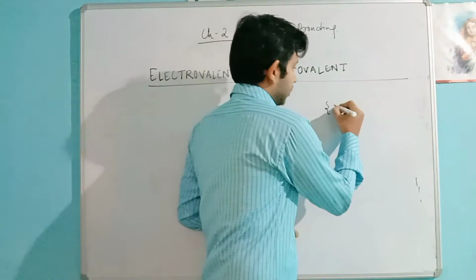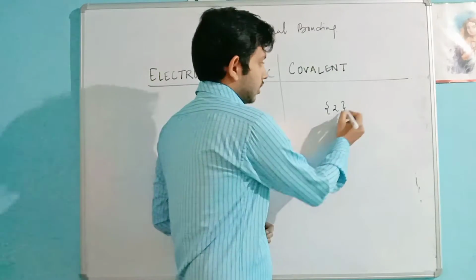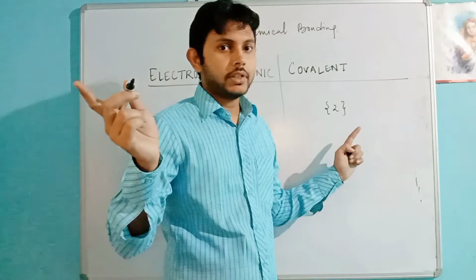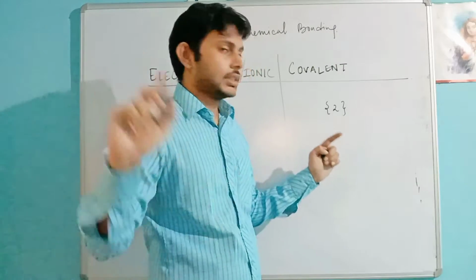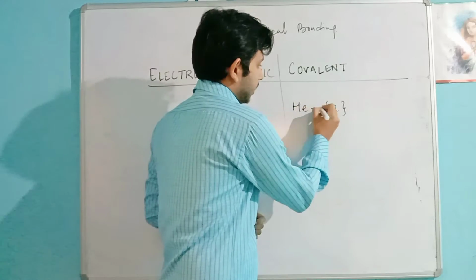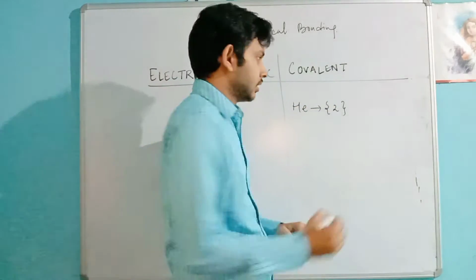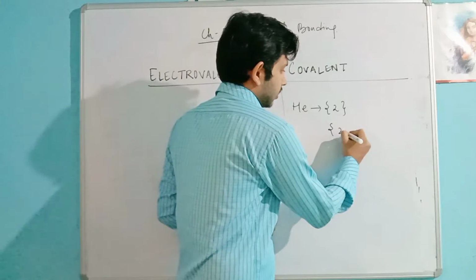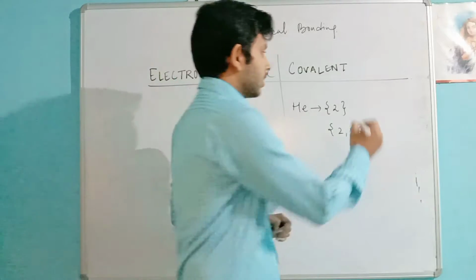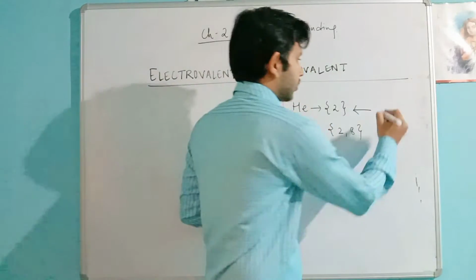For example, if there is only one shell, there can be a maximum of 2 electrons. I have taught this in my earlier video on electronic configuration; you can see that video. So this is the electronic configuration of helium. It is stable since it is filled. Likewise, when there are two shells, at the last there should be 8 electrons. When there are 2 electrons in the outermost shell, it is called duplet.